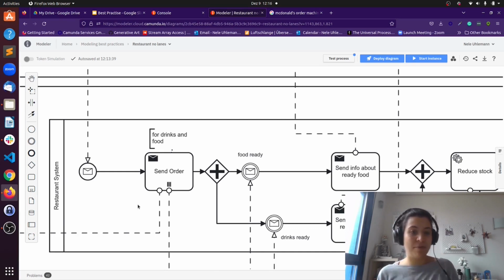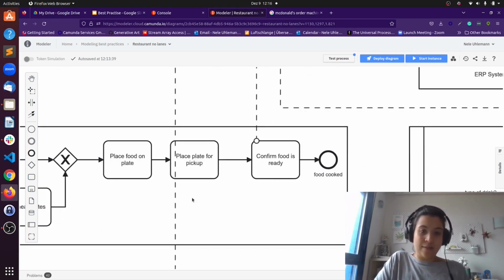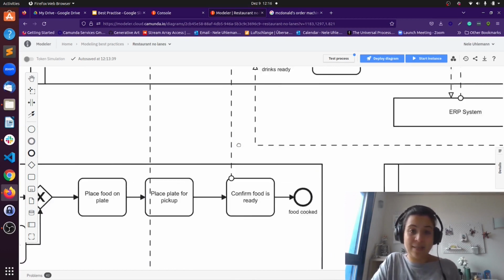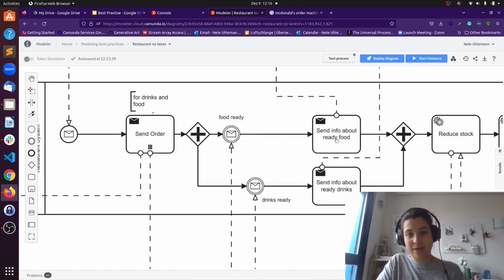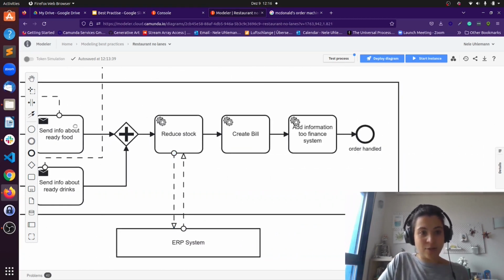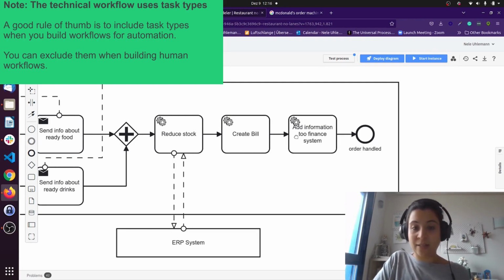So you could imagine probably that in the kitchen and at the bar there is a display telling them, oh, we received an order. And then the process is still the same. The only thing is they now confirm here food is ready, probably by pressing a button at the system and say, okay, the food is ready. Information is sent to our waiter with drinks and food. And also we have some more logic now in the system, because once both tokens are here, we might want to reduce the stock of our ingredients in our ERP system. We create a bill, and we also add the information to our finance system.